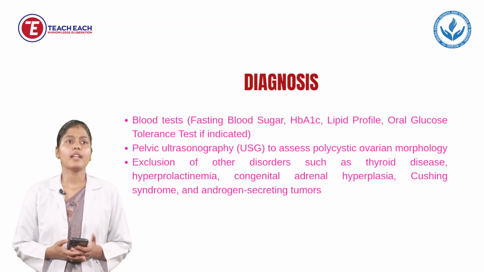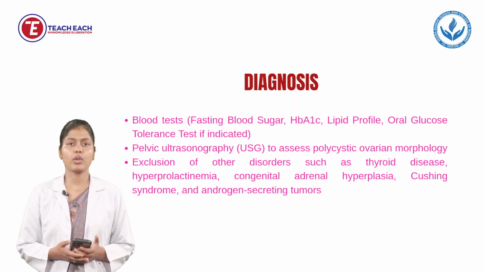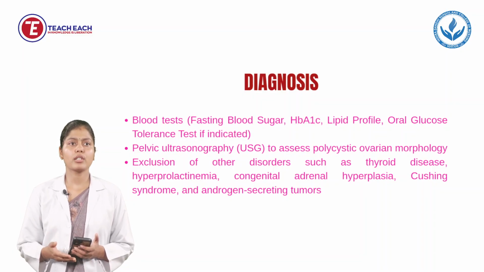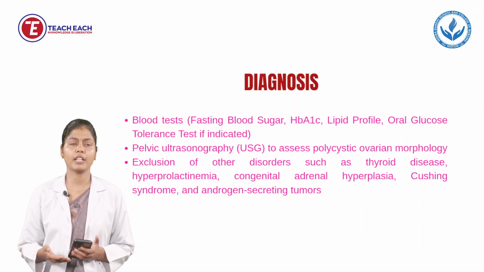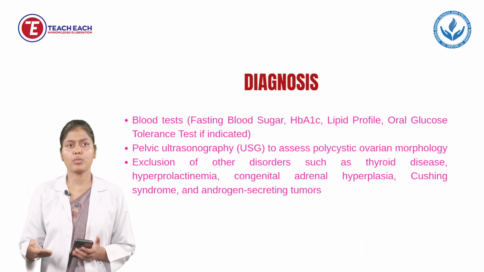Next is pelvic ultrasonography, USG, to assess the polycystic ovarian morphology, if multiple cysts are there inside the ovary or around the ovaries. Next, we will do the exclusion of other disorders such as thyroid disease, hyperprolactinemia, congenital adrenal hyperplasia, and many syndromes, and androgen-secreting tumors we will also detect.